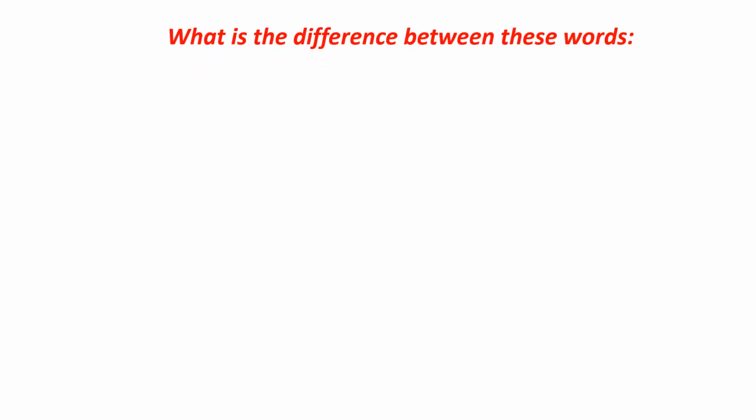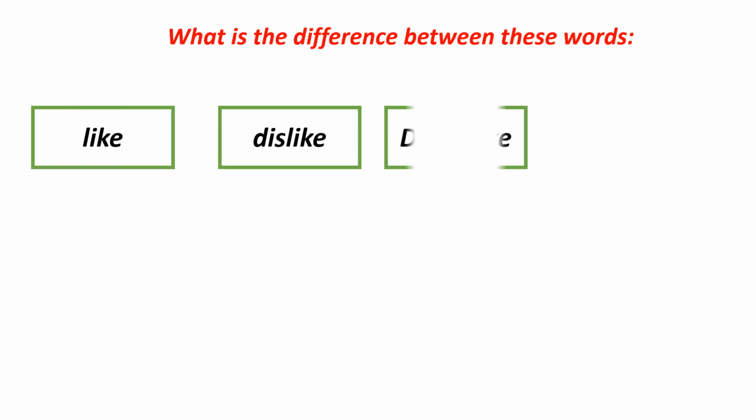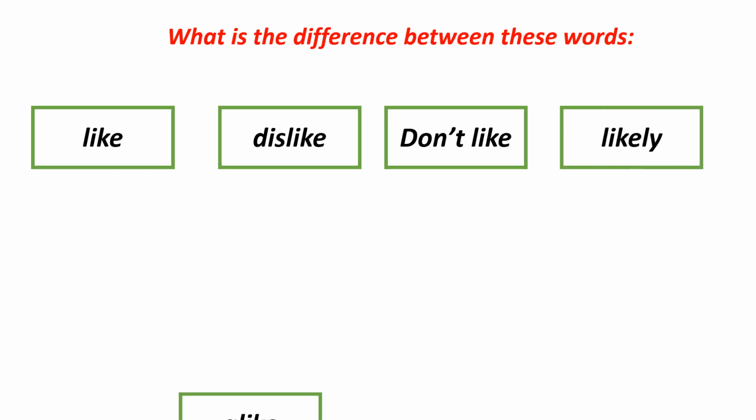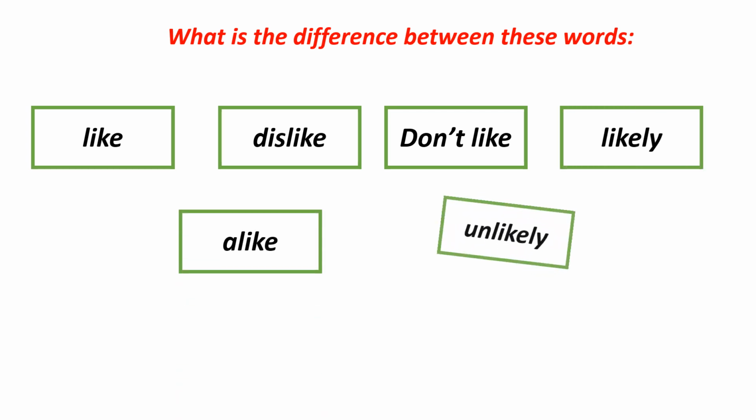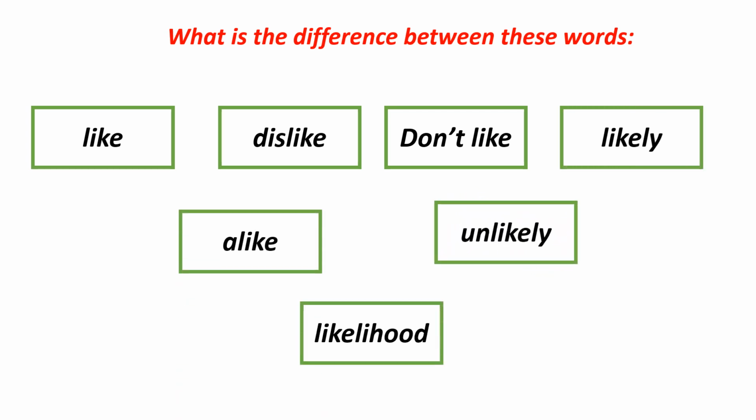And now I will show you what is the title of today's lesson. First, we will talk about the difference between these words. I will show you the words like, dislike, don't like, likely, unlike, unlikely, and the last one is likelihood. And also we will talk a little bit about liken. Let's go.